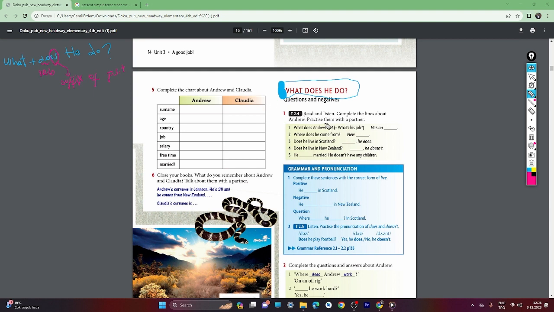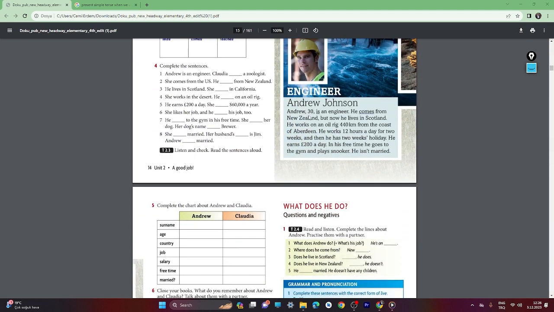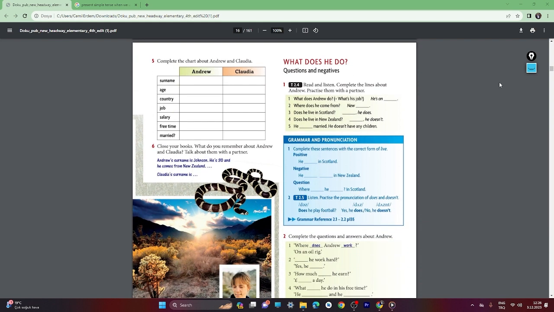So we are going to now listen to audio 2.4 and complete the lines about Andrew. Practice it with your partner. We have listened about Andrew here, it was Andrew Johnson. We don't need to listen again, so let's do it by ourselves. Let me erase this and let's do it. Okay, the question first. What does Andrew do? When we ask about jobs, we ask like this. What does he do? You see?